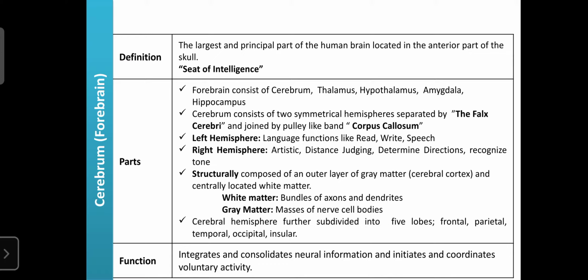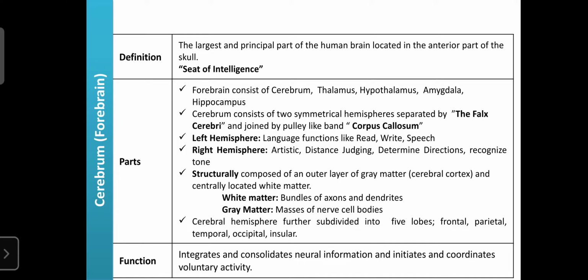So dear students, here is the cerebrum. It mainly consists of two symmetrical hemispheres. It is made up of two symmetrical hemispheres, and both hemispheres are nothing but the two parts. They are mainly separated by the falx cerebri.